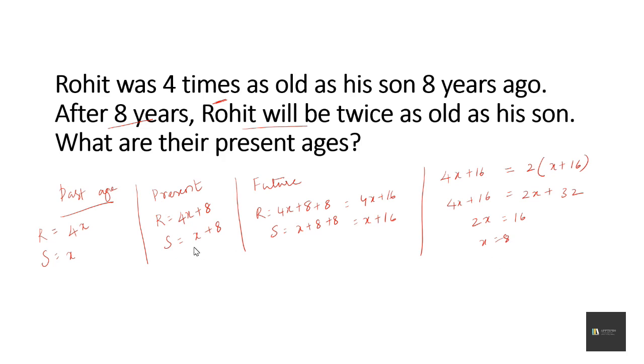So what are the present ages? 4x plus 8 and x plus 8. So the present age of Rohit is 4 into 8 plus 8. 32 plus 8 is 40 and the present age of the son is 16 years. So the present ages of Rohit and the son is 40 and 16 years. Moving on.